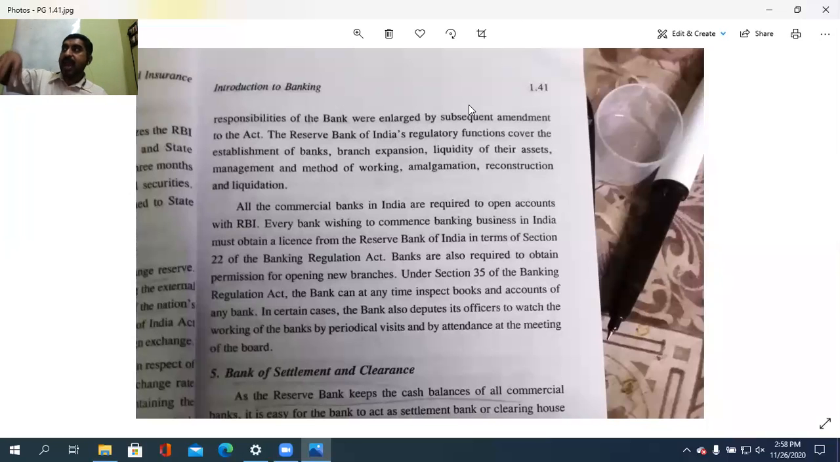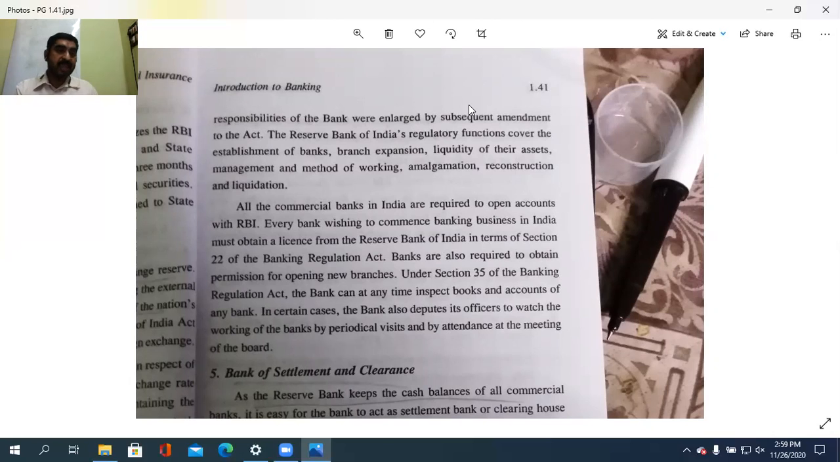Under the Reserve Bank of India Act, it has to be brought within it. Whichever new bank comes, they will do that. So establishment of the bank, branch expansion, whom must they inform? RBI's concern must be there, sanction must be there. Okay, so branch expansion, liquidity of their assets, liquidity position, management and method of working, in what way they need to do the work, then amalgamation, reconstruction and liquidation activities.